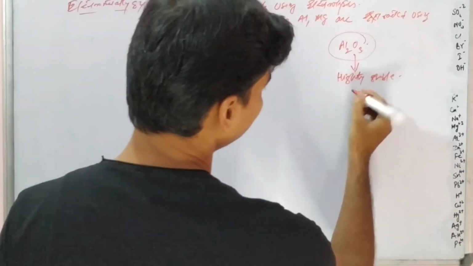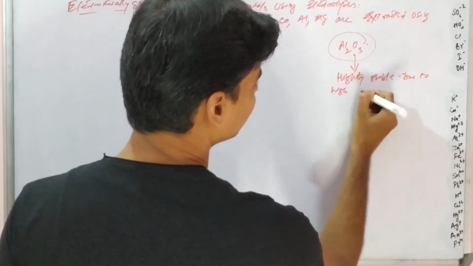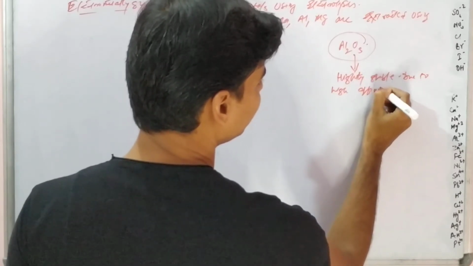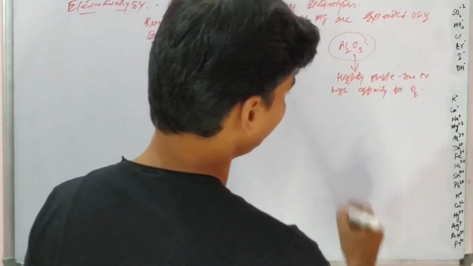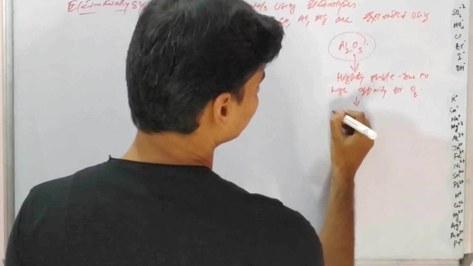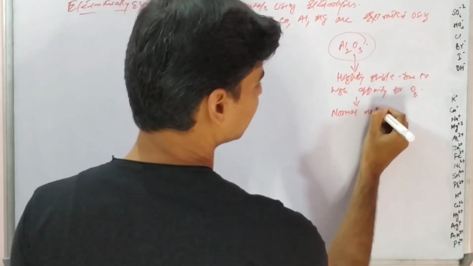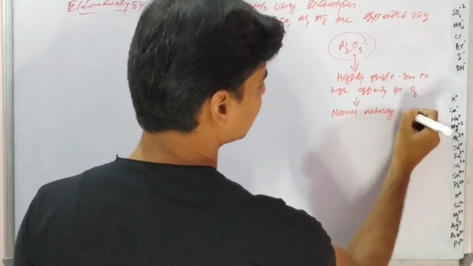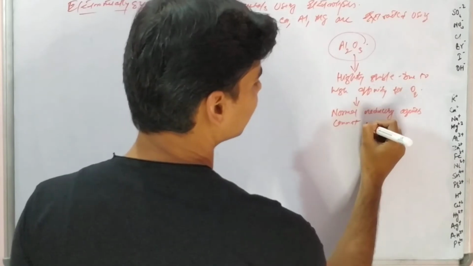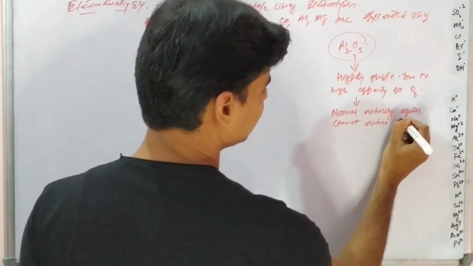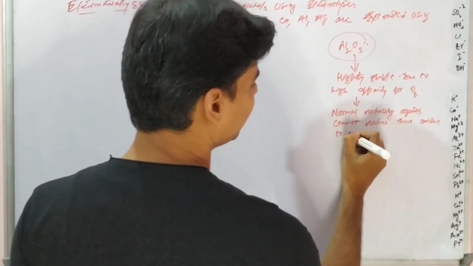These are highly stable due to their high affinity for oxygen, so normal reducing agents cannot reduce these oxides to metals.